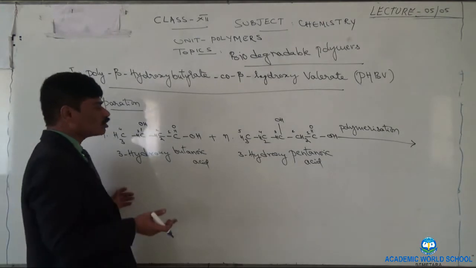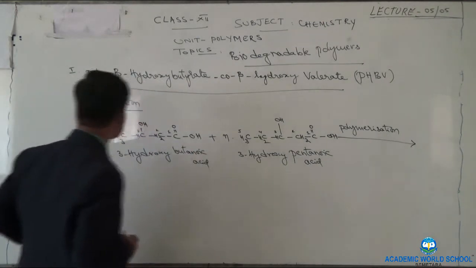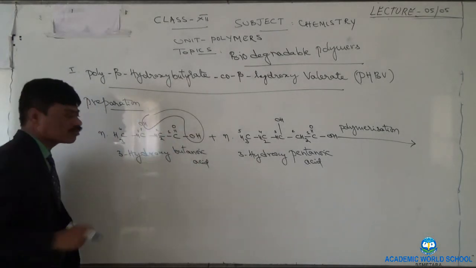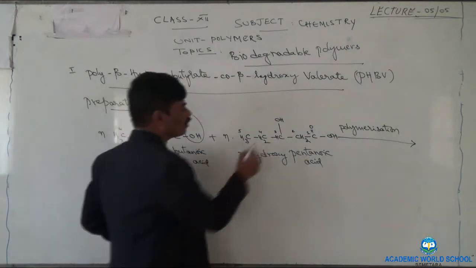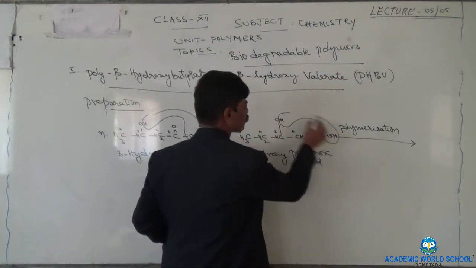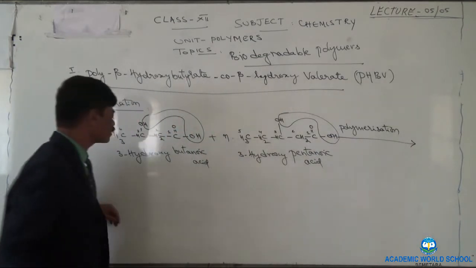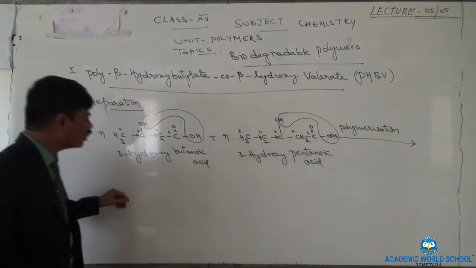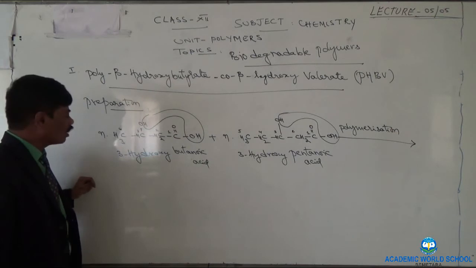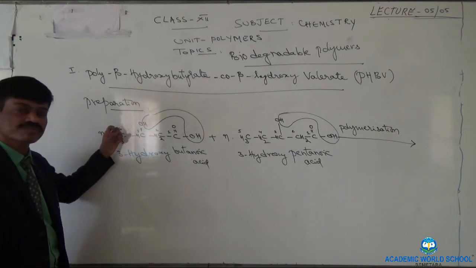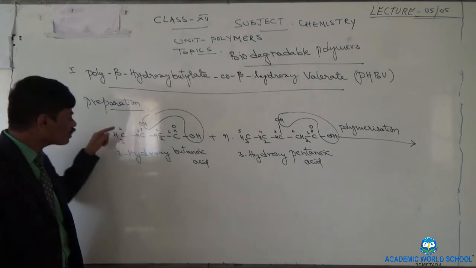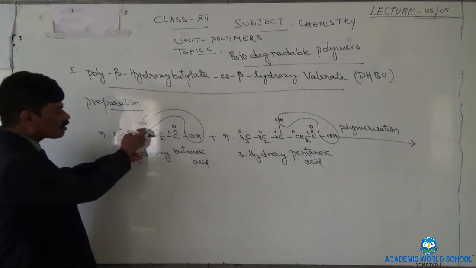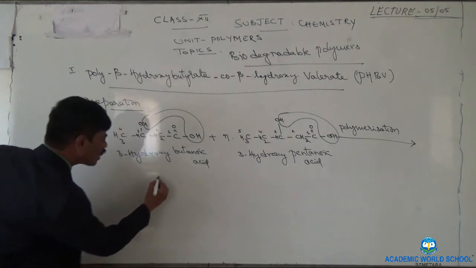Right. Now we have to combine these two. In order to combine these two, what I am going to do is, this hydrogen I will combine with this OH and I will remove in the form of water molecule. Same way, this hydrogen I will combine with this OH. Now let us see the rest of the structures. Before going to show the entire polymeric structure, from the first monomer, imagine I am holding this methyl group and I am pulling it down. Means this methyl group exactly will come below this carbon. And this oxygen will come in place of methyl group. Means it will be like this.